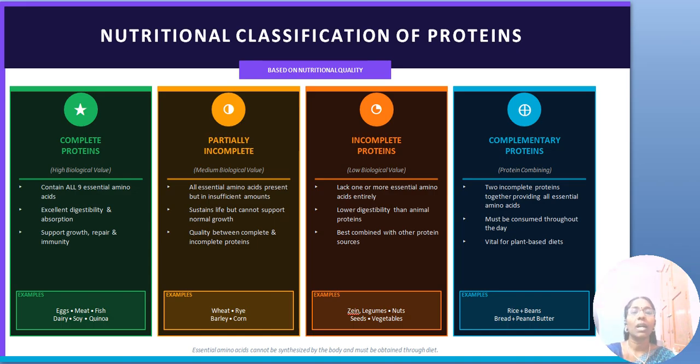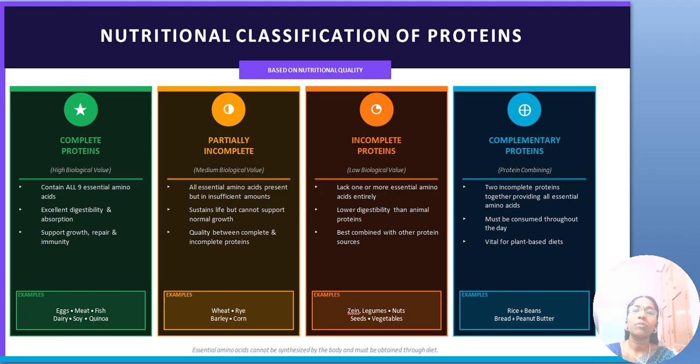Complete proteins are the foods which contain all 9 essential amino acids in required proportion. That is called as the complete protein. So it provides us excellent digestibility and absorption. It supports growth, repair and immunity. And the examples for the complete proteins are egg, meat, fish, dairy, soy, quinoa, etc.